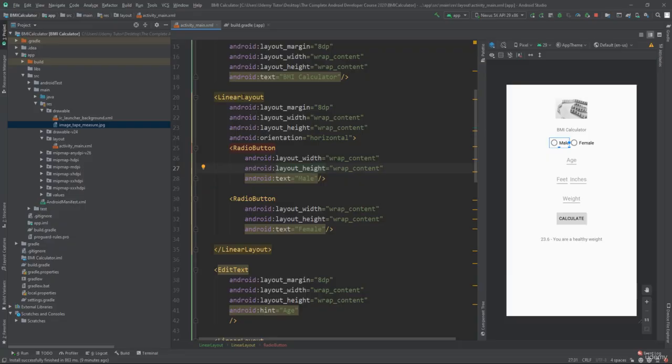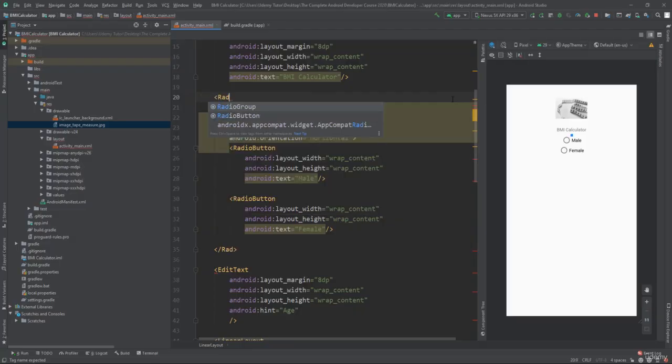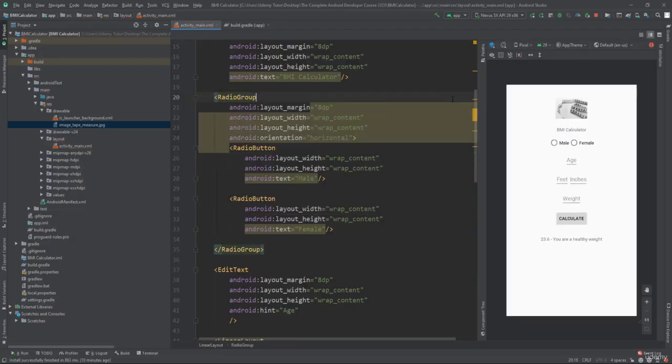It's a type of linear layout, so it behaves almost the same. So double click linear layout, delete that, and type radio group. A radio group is a type of linear layout, so it still has things like orientation, horizontal, but with one small difference. And that difference is when you select one radio button, the other one will deselect. So that will solve that problem for us.